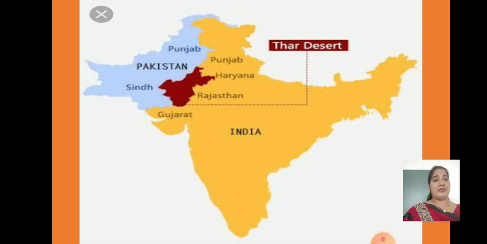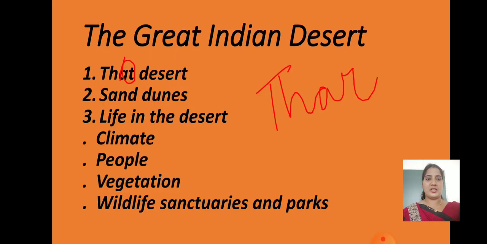The Great Indian Desert is also known as Thar Desert, children, and it covers a large part of Rajasthan. That is why Rajasthan is also known as Thar Desert. You can see in the picture where Rajasthan is. So in the map you have to label it if the question comes, where is Thar Desert?